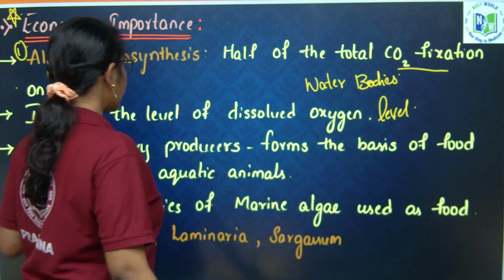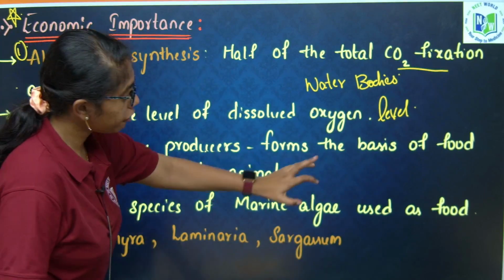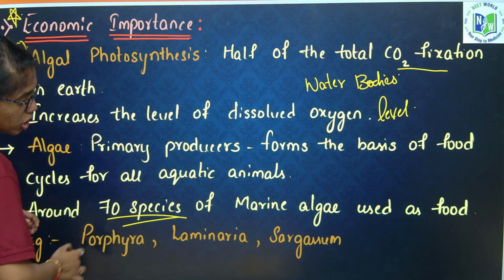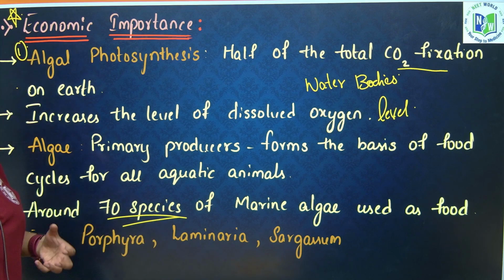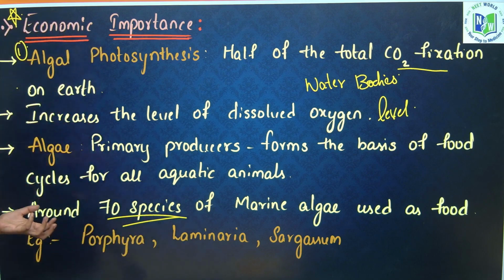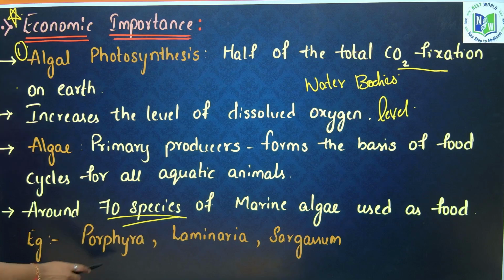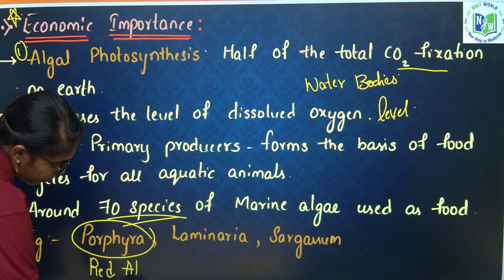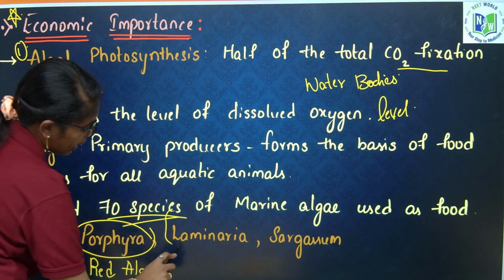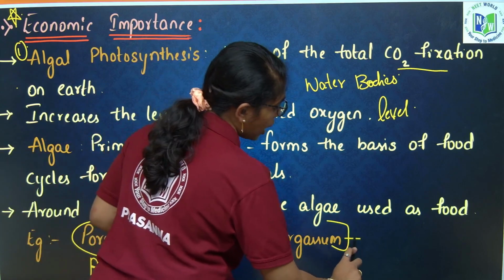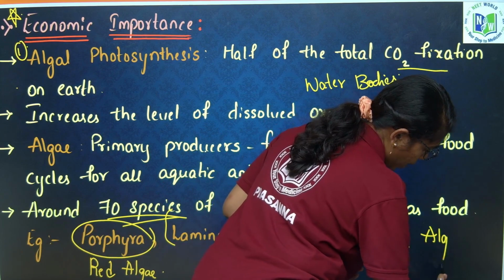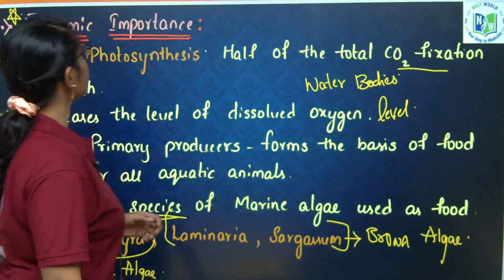Next, algae are the primary producers and they form the basis for food cycles in aquatic animals. Around 70 species of marine algae are used as food, for example Porphyra, Laminaria and Sargassum. Of this, Porphyra is what? Porphyra is red algae. Laminaria and Sargassum are brown algae.